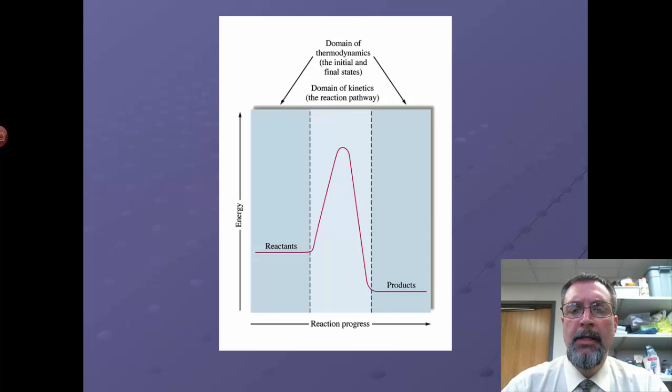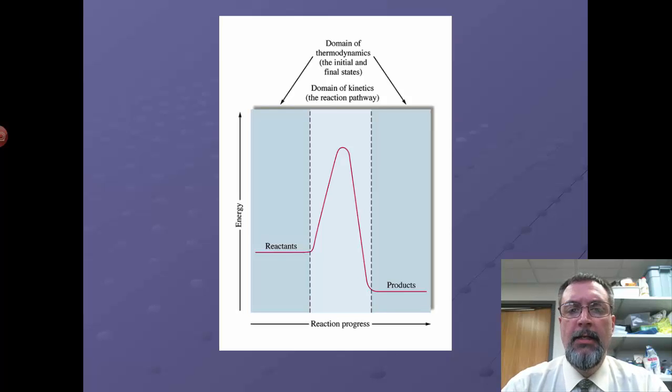This is a classic reaction diagram where we have energy on the y-axis and reaction progress, which is a vague, nebulous term meaning the path of the reaction. You'll see that we start out with reactants at a certain energy, and then all of a sudden we go way up. You might remember that as being the activation energy of this reaction. Then we drop down, and in this particular example, the products are at a lower energy than the reactants. So if we wanted to find the enthalpy, or heat change, for this reaction, all we have to do is look at the energy of the products minus the energy of the reactants, and we have delta H.